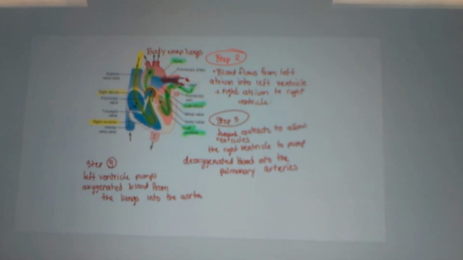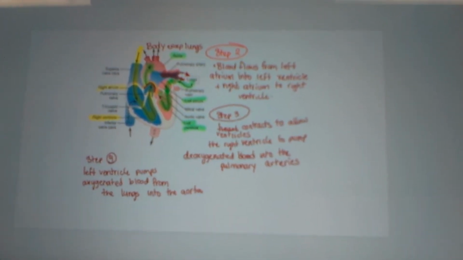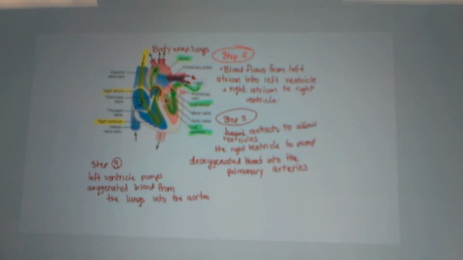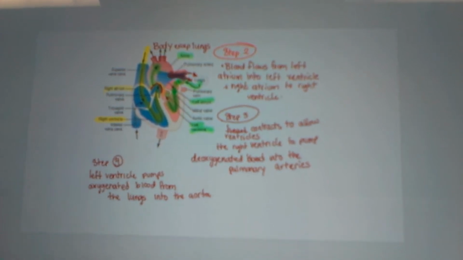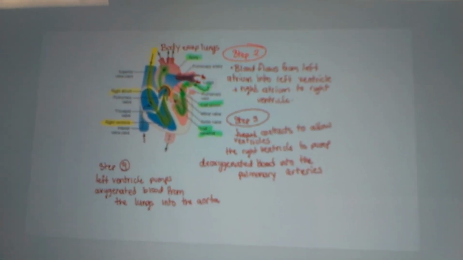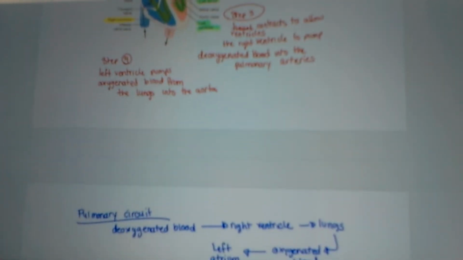Second, blood flows from the left atrium into the left ventricle, and from the right atrium into the right ventricle. The ventricles contract, allowing the right ventricle to pump blood into the pulmonary artery, and the left ventricle to pump the oxygenated blood from the lung into the aorta.